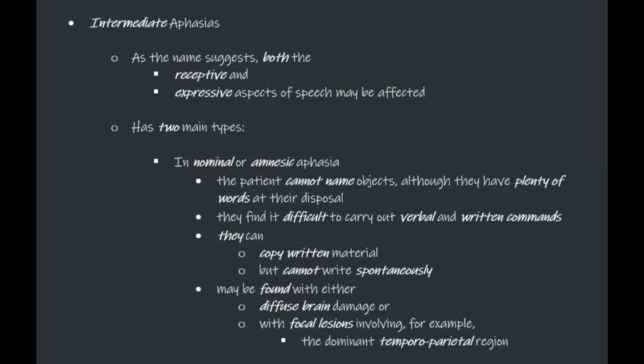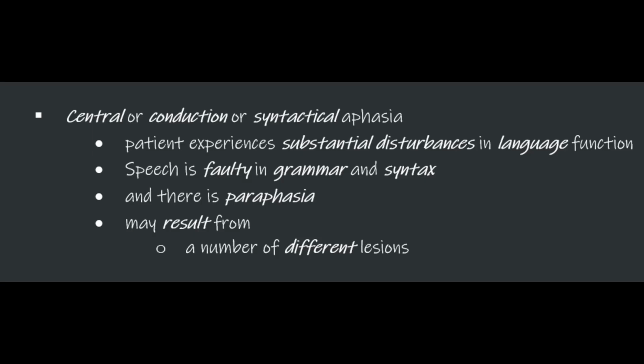Coming on to intermediate aphasias. As the name suggests, both the receptive as well as the expressive aspects of the speech may be affected. There are two main types. The first one is nominal or amnesic aphasia. In this, the patient cannot name objects, although they have plenty of words at their disposal. They find it difficult to carry out verbal and written commands. They can copy written material but cannot write spontaneously. It may be seen in diffuse brain damage or focal lesions involving the temporoparietal region. The second one is central or conduction or syntactical aphasia. In this, the patient experiences substantial disturbance in language, speech is faulty in grammar and syntax, and there is paraphasia. It may result from a number of different lesions.